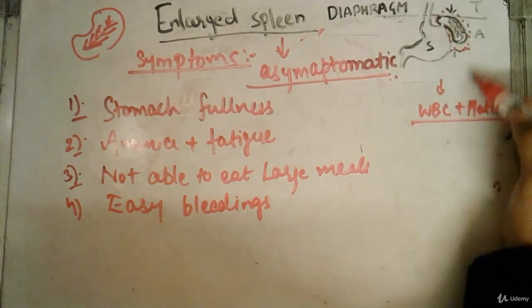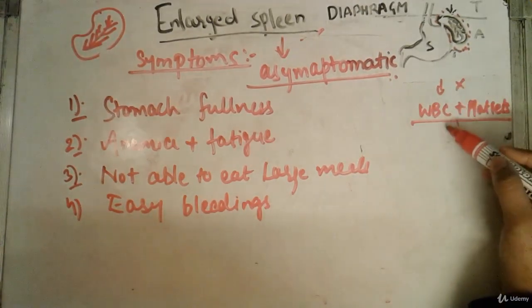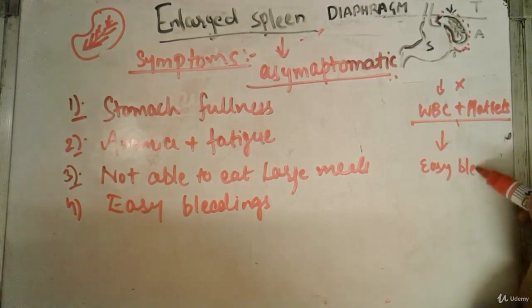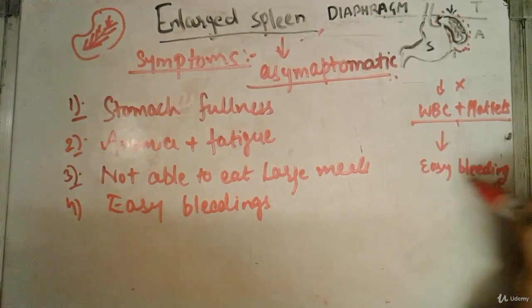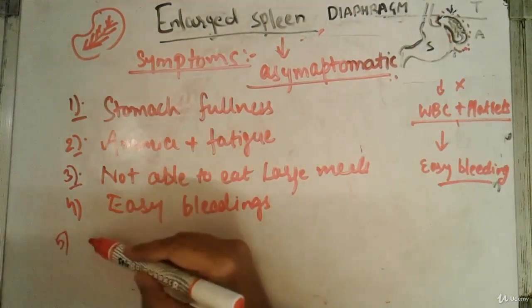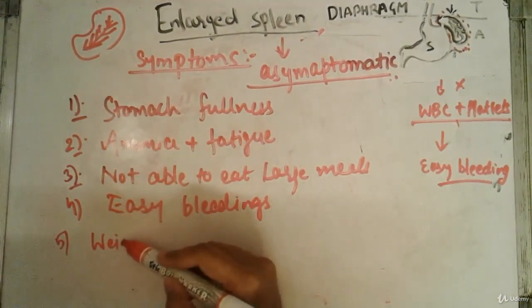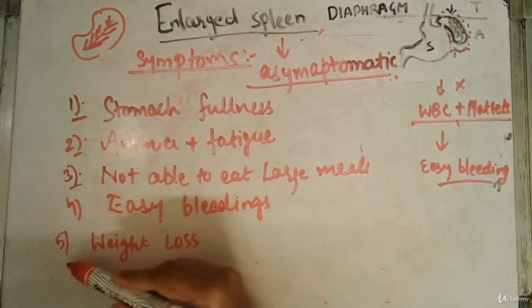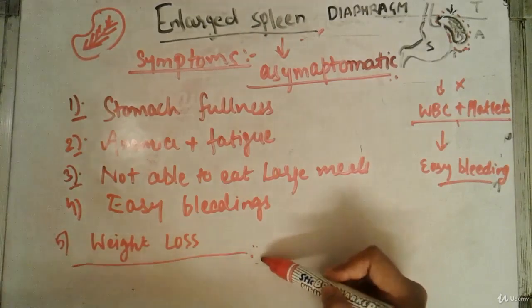When it is impaired, this function will not be done, and it can cause easy bleeding that will be difficult to treat. Fine. And another is weight loss. Usually multiple diseases are associated with weight loss, and a large spleen is no different.